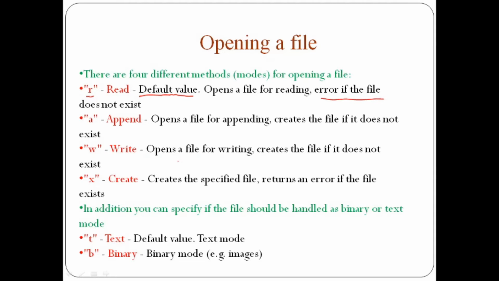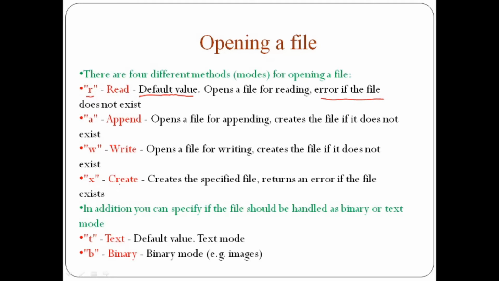But the difference between append and write is that in write mode, the previous content of your file will be overwritten by the current content. But in append mode, your previous content will be preserved as it is, and your new or current content will be appended to your existing content.